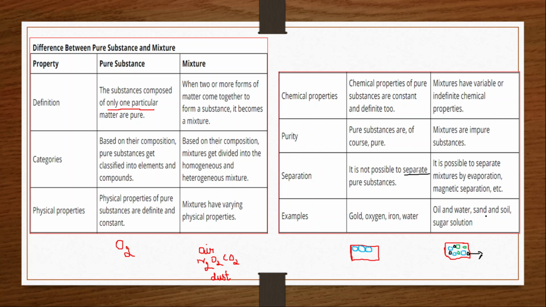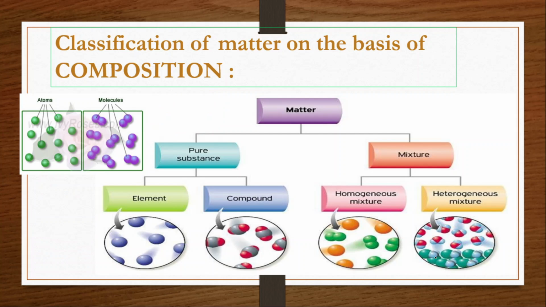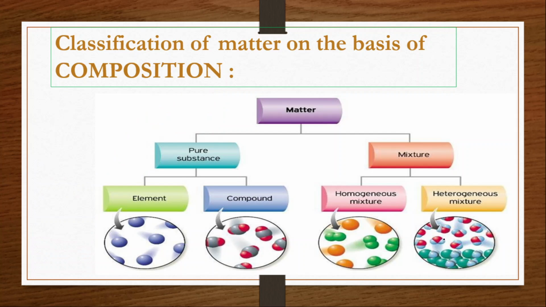So a pure substance is made up of only one type of particle. Mixtures are made up of 2 or more types of particles. I hope it is clear. So this cannot be separated. This can be separated. By physical methods, it can be separated easily. So we'll move on to the next, the earlier slide only.